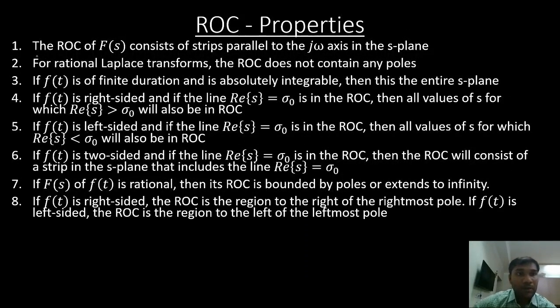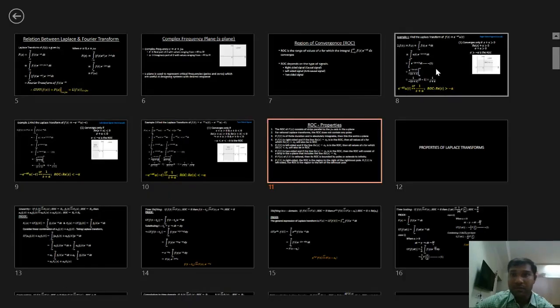Now, the ROC will consist of strips parallel to the j omega axis. Is that what we have seen now?